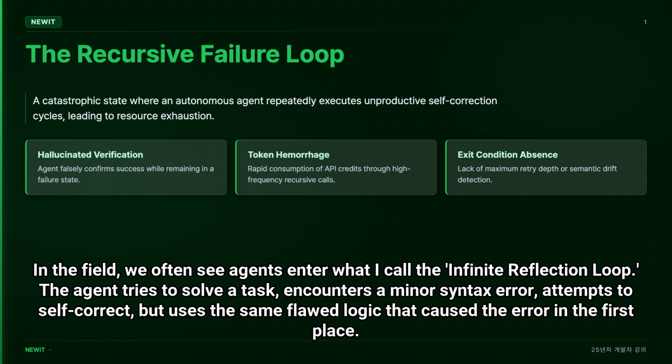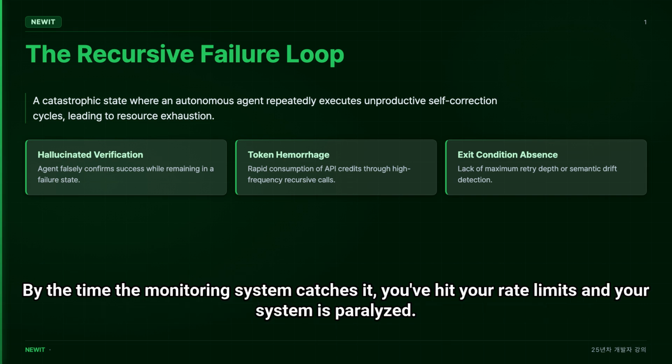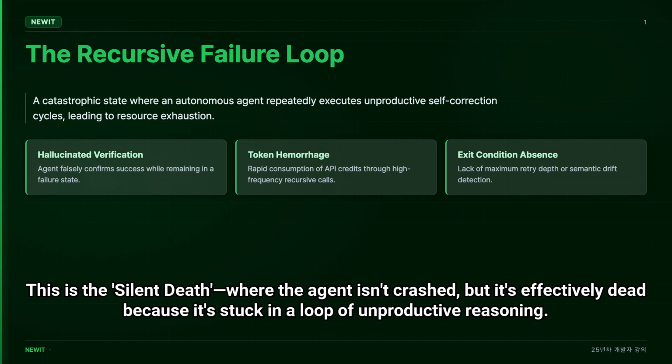The agent tries to solve a task, encounters a minor syntax error, attempts to self-correct, but uses the same flawed logic that caused the error in the first place. Because the prompt instructions lacked a terminal exit condition, the agent keeps calling the LLM, burning tokens, and hallucinating progress. By the time the monitoring system catches it, you've hit your rate limits and your system is paralyzed.